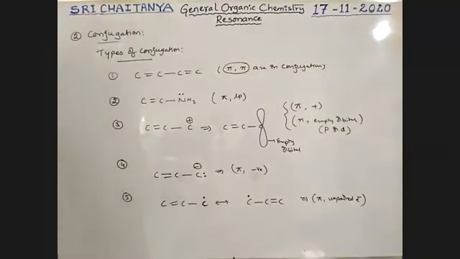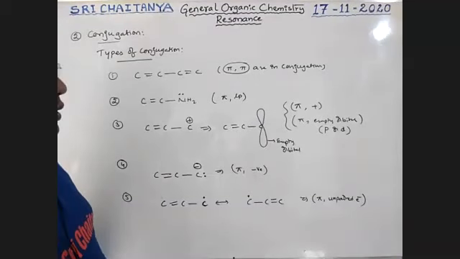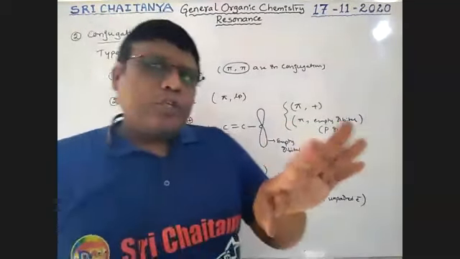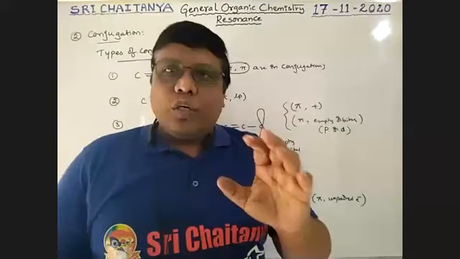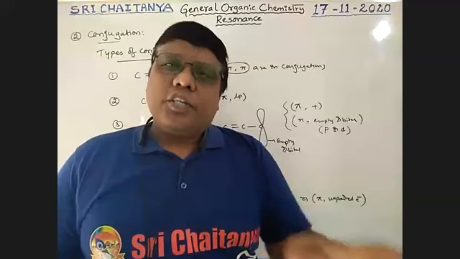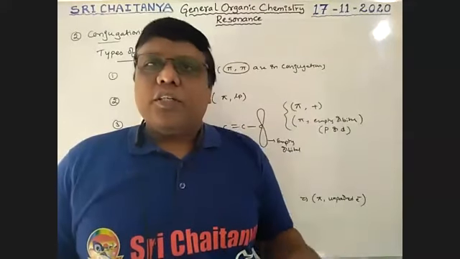Pi bond and unpaired electron conjugation is possible. Here the atoms' positions are not changed. Sigma bonds are not changed, but only pi bonds and lone pairs are changed. So that is conjugation.